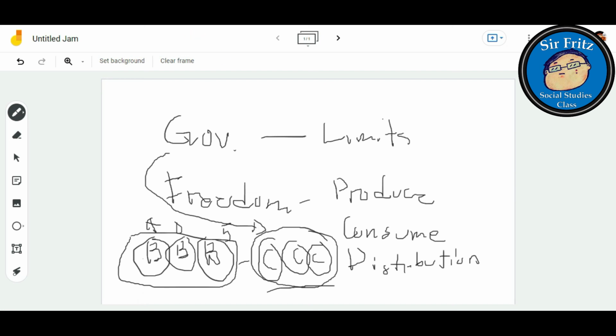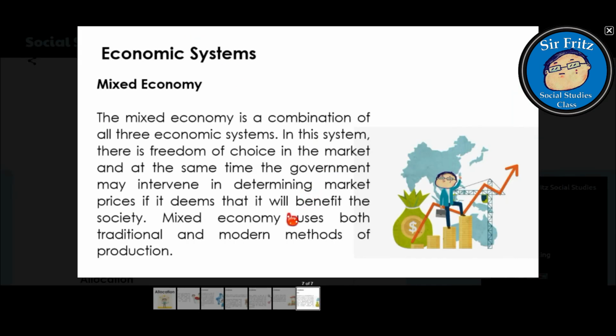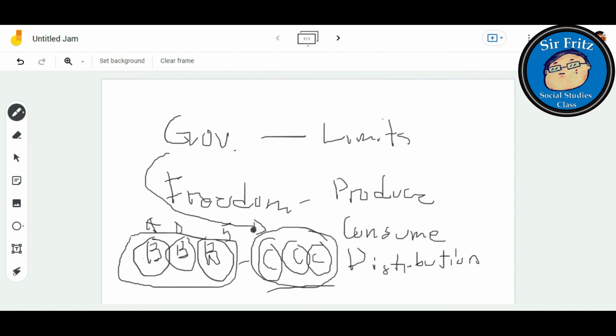That's the beauty of the mixed economy. It is also to prevent overpricing, and to motivate businessmen to produce different products.